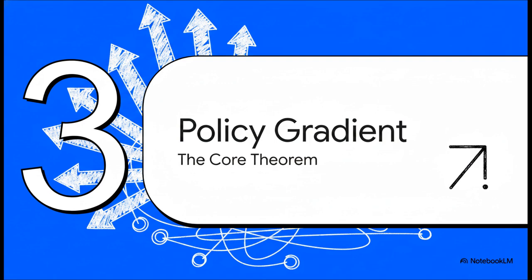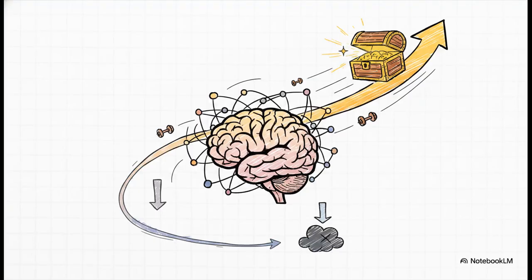Section 3, the policy gradient theorem. Now, what's genuinely fascinating is how we actually figure out that uphill step. We completely bypass the Bellman recursion and just compute the gradient of expected return to physically push our model uphill. Okay, don't let the calculus scare you off here because the underlying mechanics are actually incredibly elegant. This formula is just telling us that the gradient of our objective, our expected return, is totally computable.